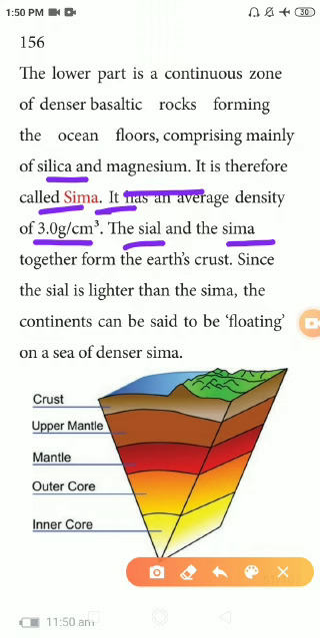So what are we saying? The Sial is floating on the Sima layer. Floating means what? What is meant by floating?